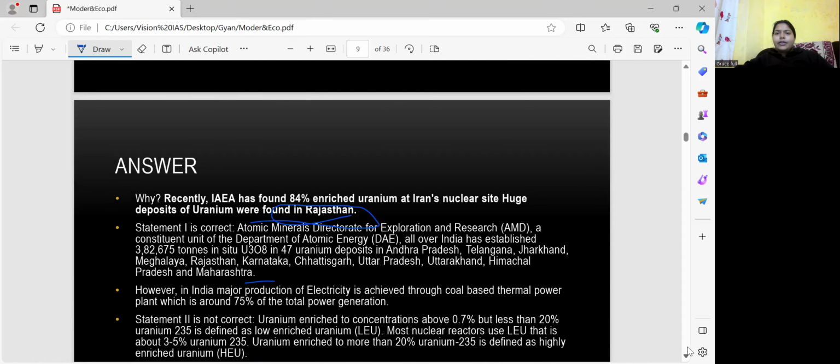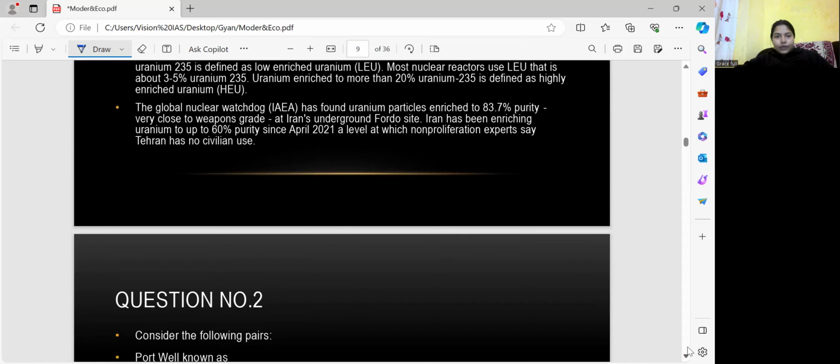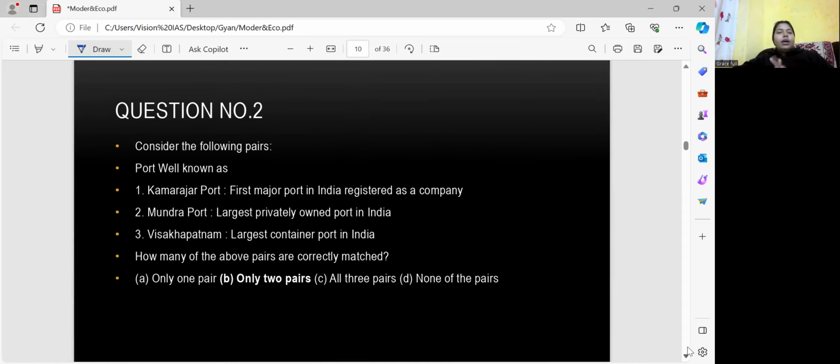And this is related to current affairs data. Okay, fine. Let's move to the next question. Question number 2, and again, question number 2 is related to pairs. So the question is: some ports are well known as... Two or three ports' names are given, and these 3 ports are well known for what, right?